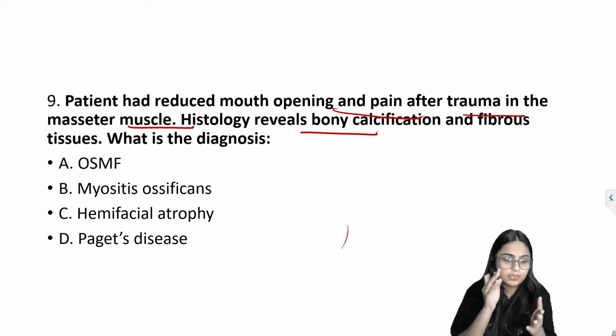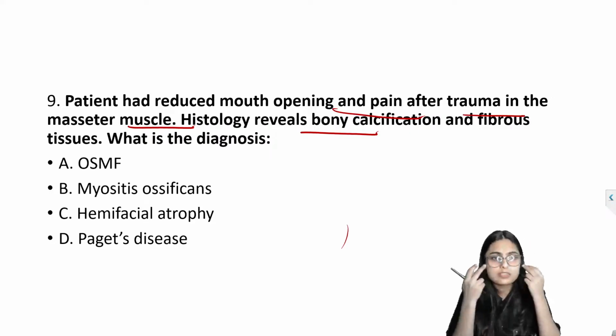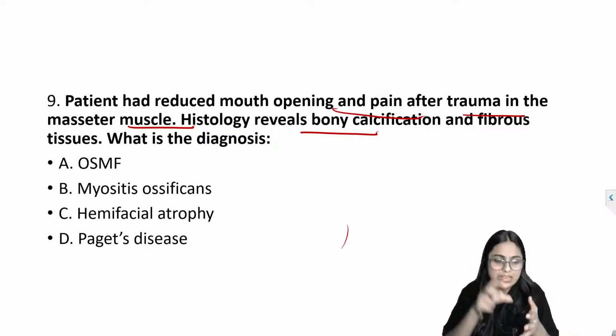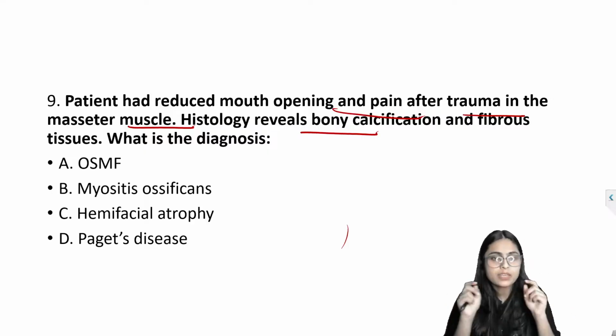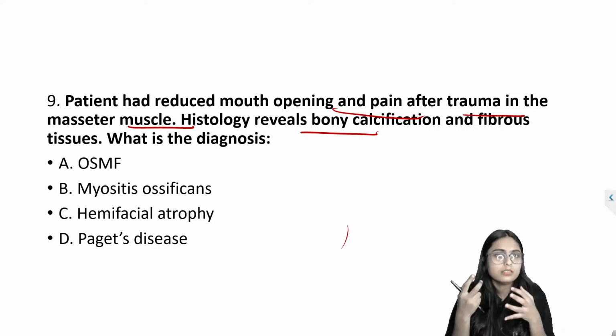When myositis ossificans involves the muscles of mastication, there will be reduced mouth opening, as they have mentioned in the question. The patient has reduced mouth opening and pain after trauma to the masseter muscle.